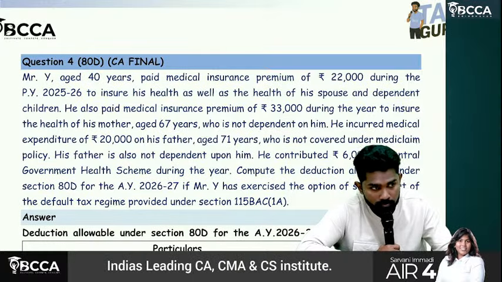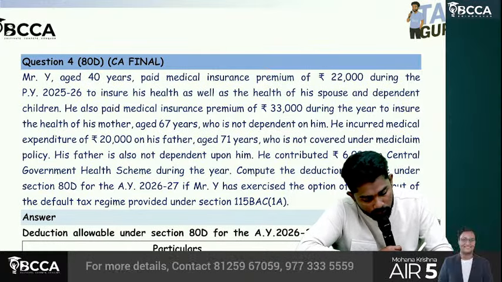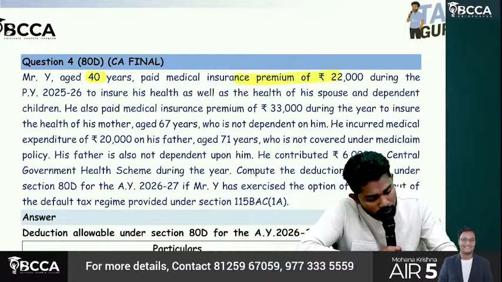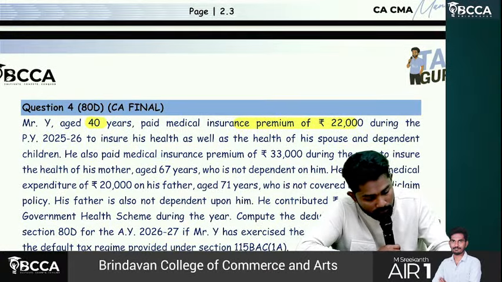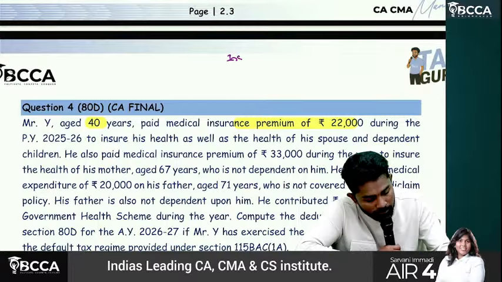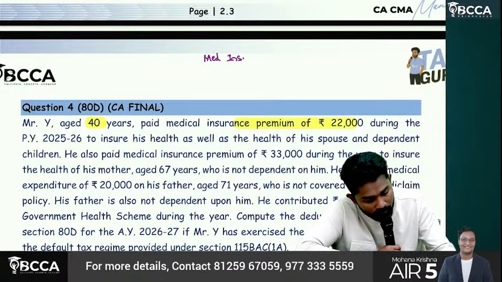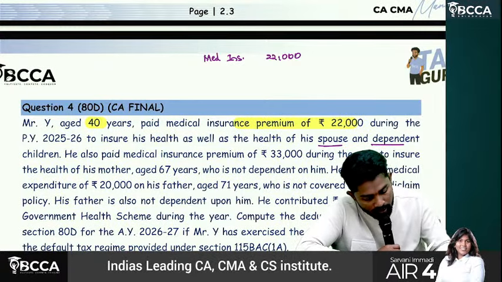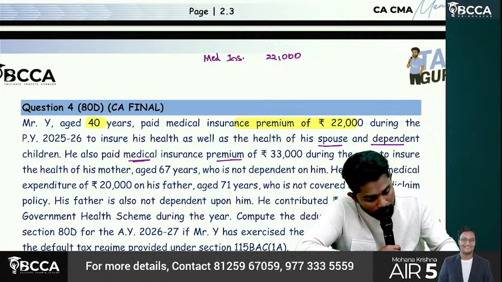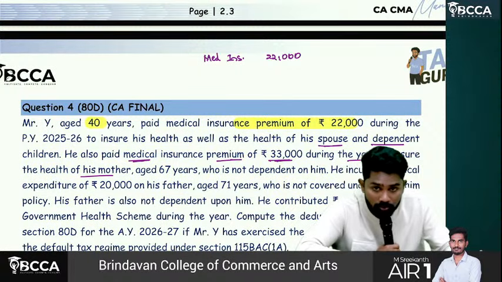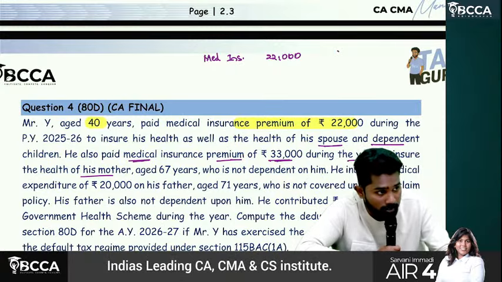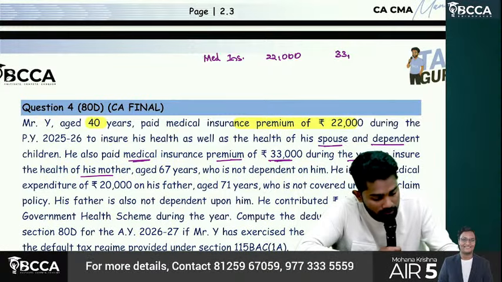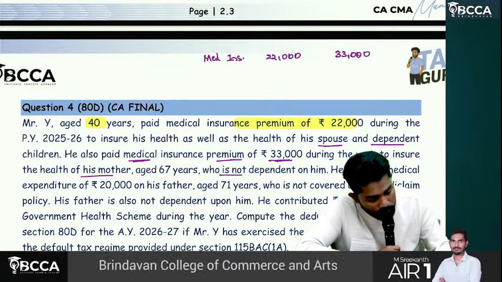Sir, you read the question, right? 40 years. Paid medical insurance premium of how much? 22,000. Okay. For him, medical insurance, how much? 22,000. Of his spouse, dependent children, all part of family only. He also paid medical insurance premium of 33,000 during the year to ensure the health of his mother. Mother also covered here. So mother, separate limits, sir, for parents. So 33,000.